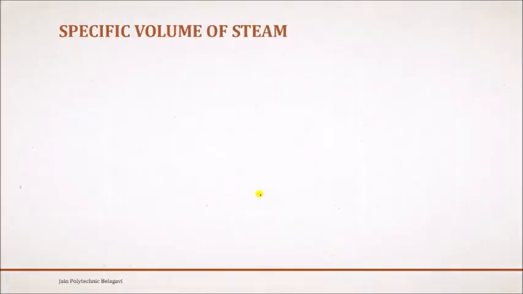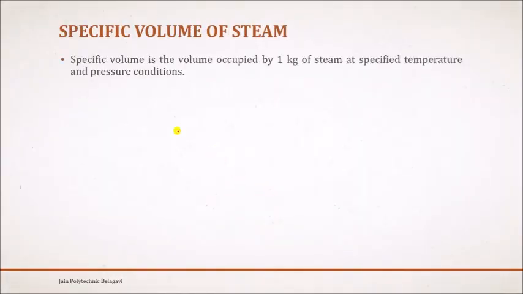So let's see what we mean by the specific volume of steam. Specific volume is nothing but the volume occupied by 1 kg of steam at a specified temperature and pressure condition. Here all the experiments are done considering 1 kg of steam, so whatever definitions we explain will be with respect to 1 kg of steam. So what is the specific volume? It is how much volume is occupied by 1 kg of steam at a given temperature and pressure. That volume we call the specific volume.